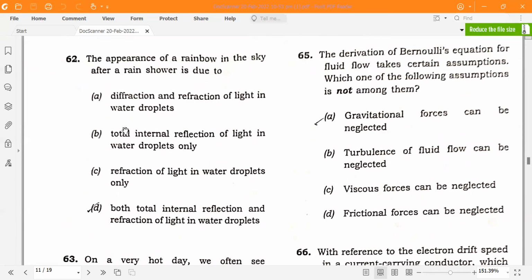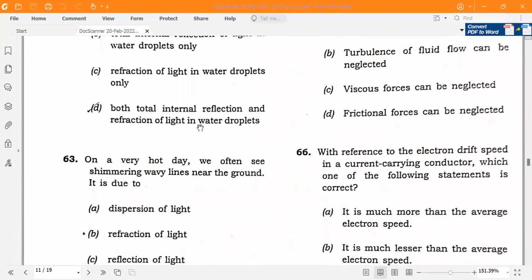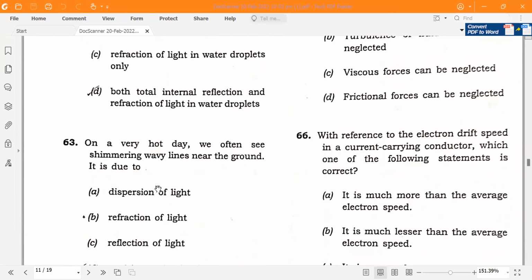It's not total internal reflection, okay? Refraction of light in the water droplets only. But here dispersion is also there, which they have not included. So in this option, refraction and dispersion should be there, but they have not. Yeah, diffraction and refraction of light will be the more prominent answer. But total internal reflection we cannot say here.